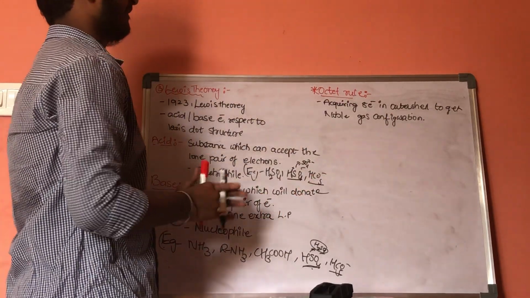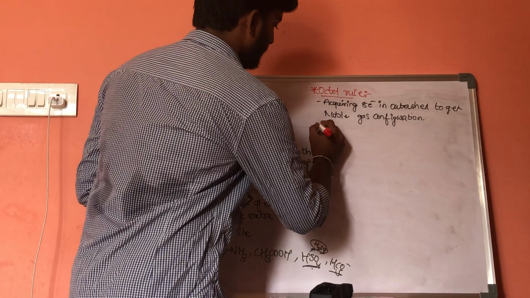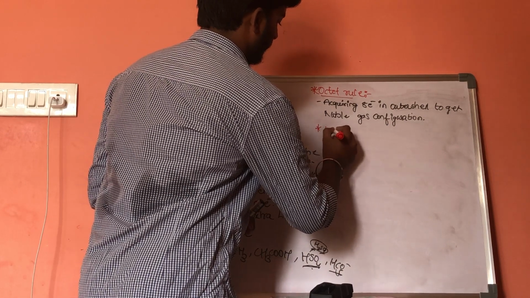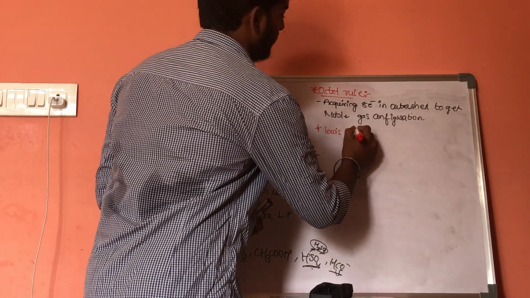Now, let us discuss the Lewis dot structure, the Lewis dot model.